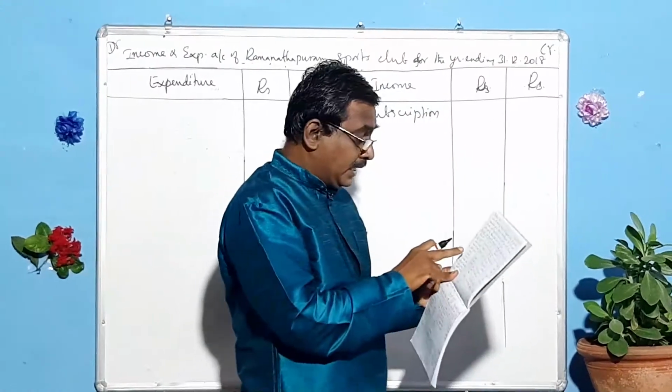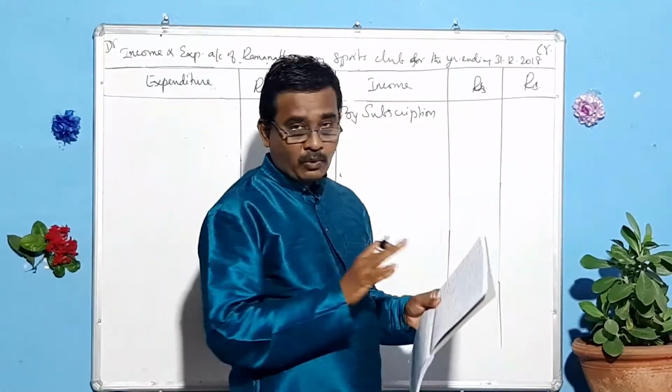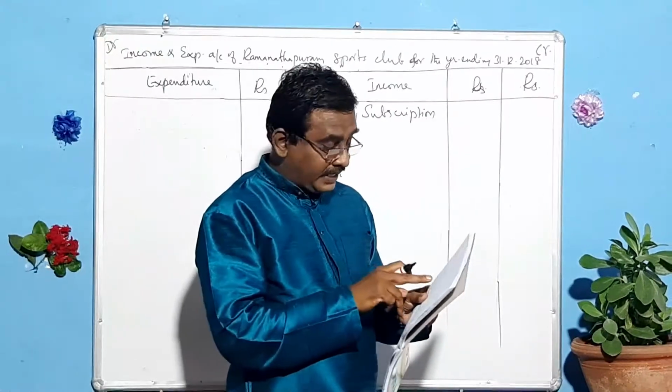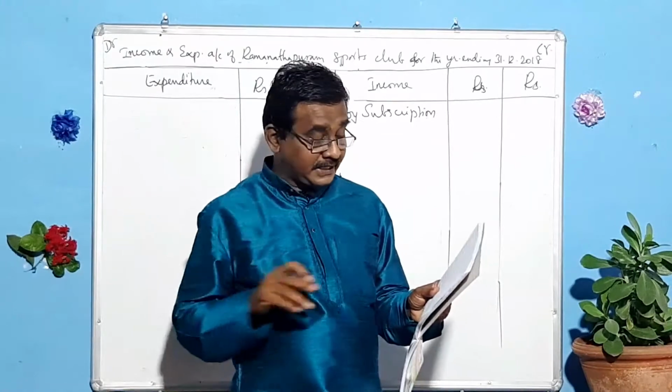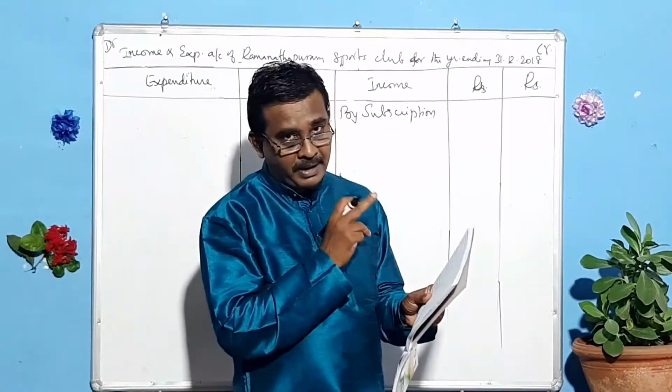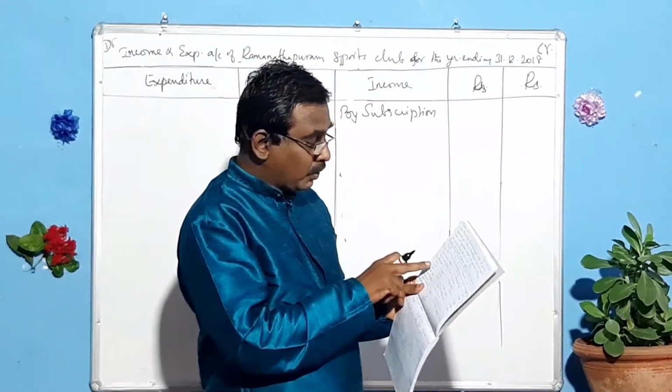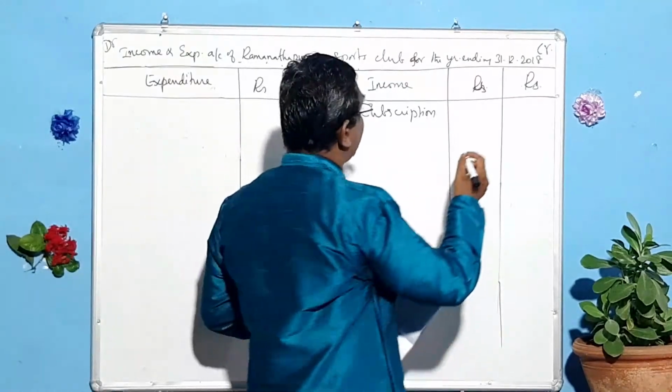See, the subscription for 2018 is only 33,000, and the rest is collected in advance. That should be taken to the balance sheet. 16,000 should be taken to the liabilities side of the balance sheet. Only 33,000 should be shown in the outer column.